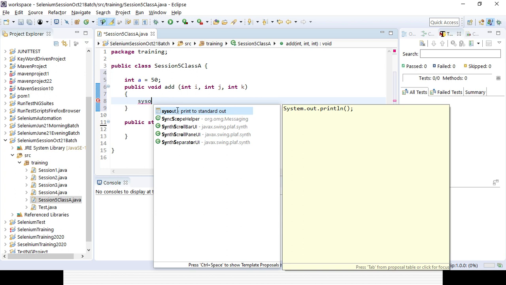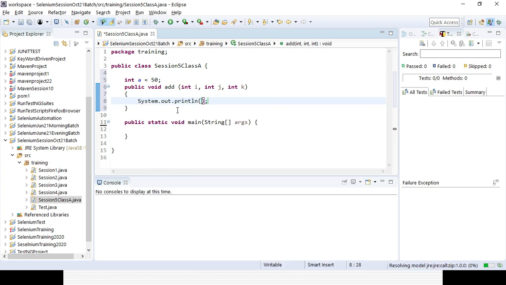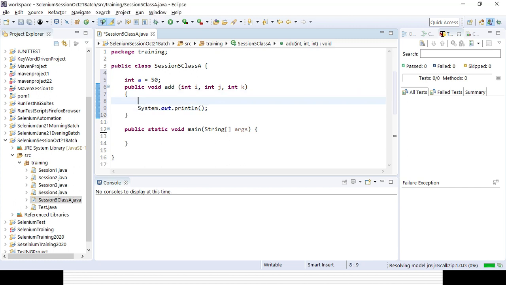Or maybe you can create another variable here so that it can be easily summed up. Integer l equal to the summation of i, j and k, equal to i plus j plus k.